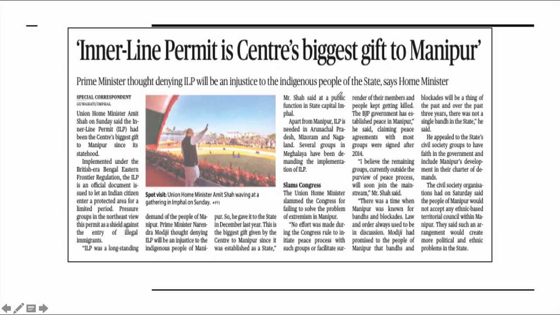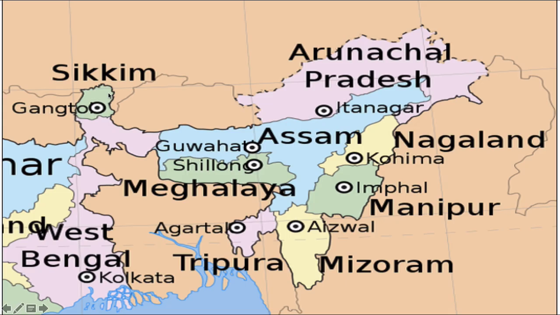Second topic is: inner line permit is the Centre's biggest gift to Manipur. So in this article, we need to know about the inner line permit system. What basically is the inner line permit system? In many of the states in the northeastern region like Arunachal Pradesh, Nagaland, and recently Manipur, Mizoram, and certain parts of Assam, you have this inner line permit system.